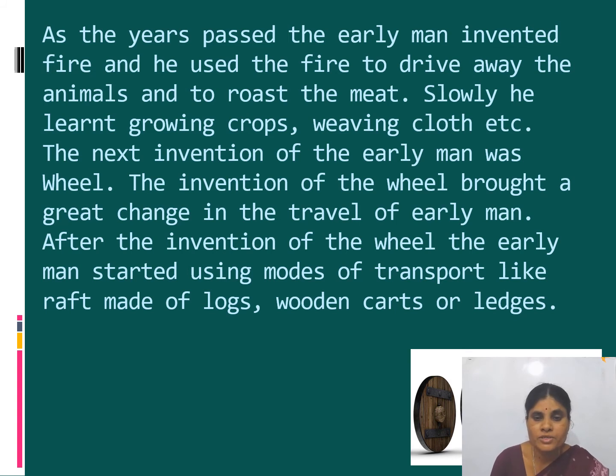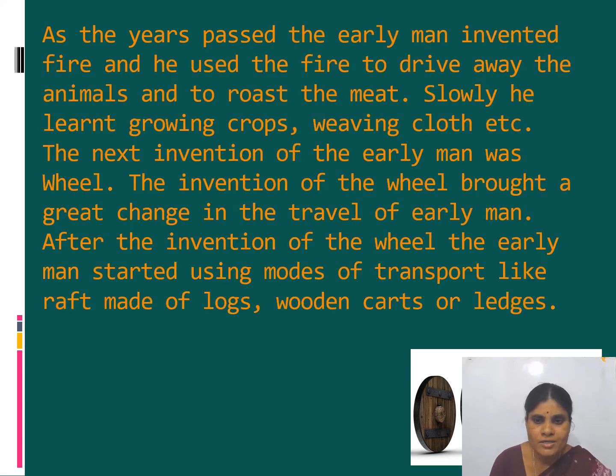See, the invention of the wheel brought great change in the travel of the early man. See, after the invention of the wheel, the early man started using modes of transport like rafts made of logs, wooden carts or sledges.